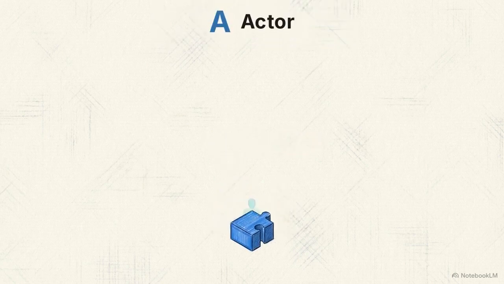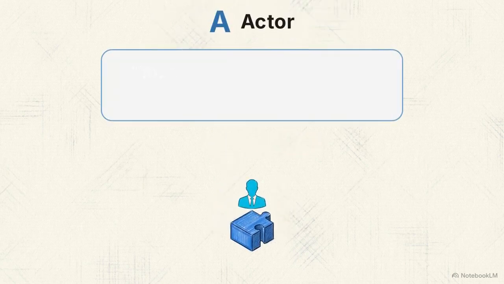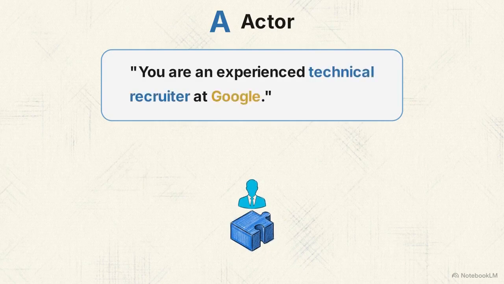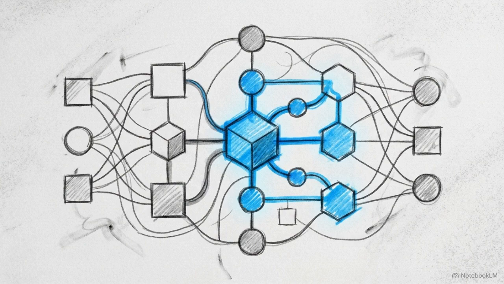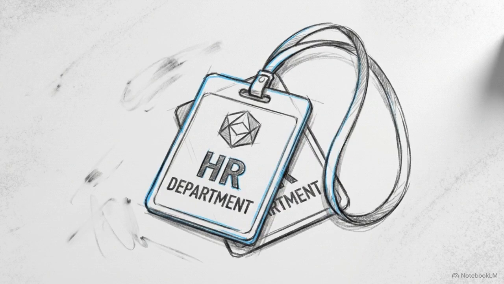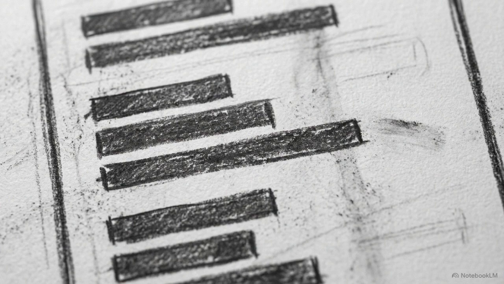Step 1 is the A, which stands for actor. Here, we explicitly instruct the AI, "You are an experienced technical recruiter at Google." This single constraint instantly narrows the language model's focus. It stops searching its vast database of generalized knowledge and begins selecting terminology specific to human resources and big tech hiring. Without defining an actor, the AI assumes a default neutral tone. That is exactly why unconstrained outputs sound like average machine-generated noise.